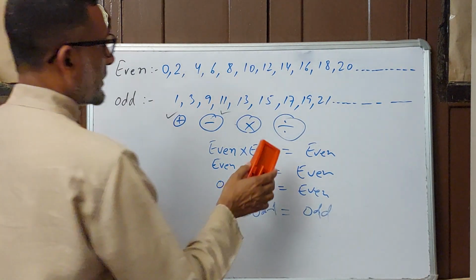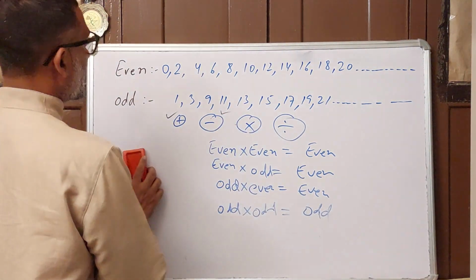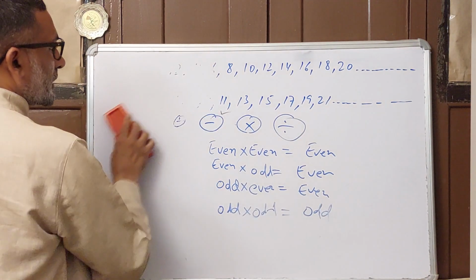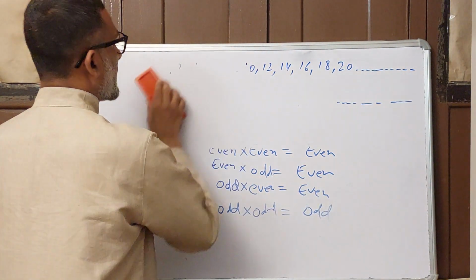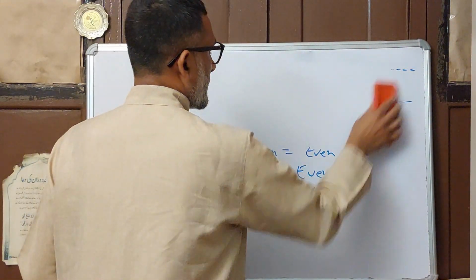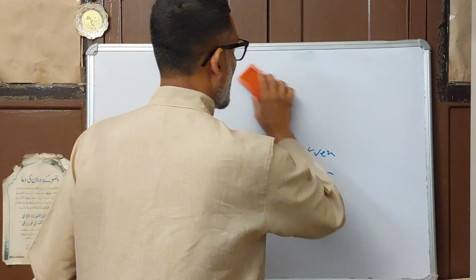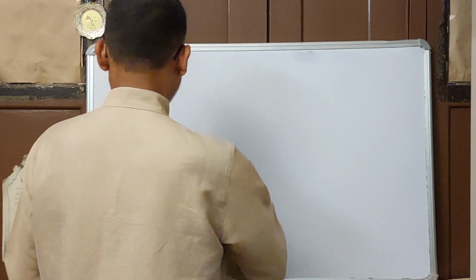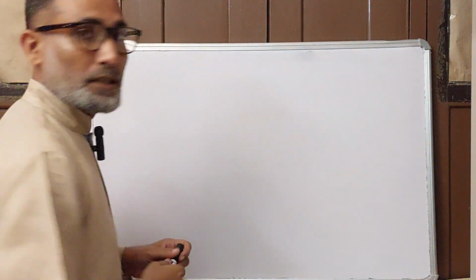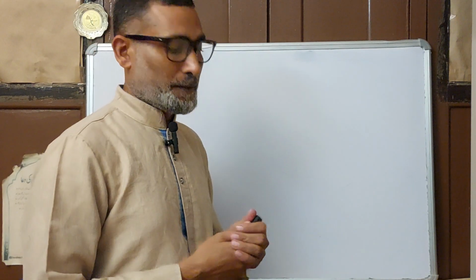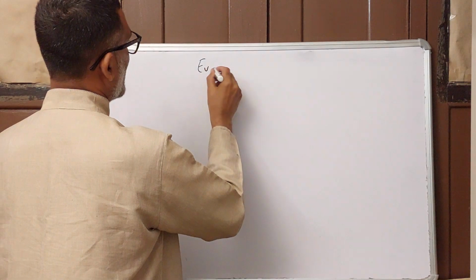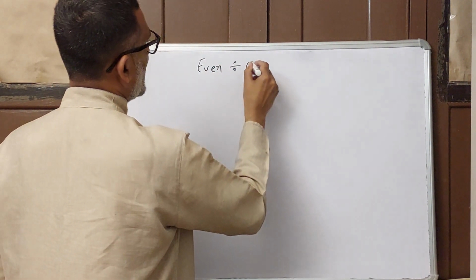So now for the division section. Now we see division. It is a bit typical, so we will erase this and see it in a relaxed and easy manner. We take it, understand it by taking examples deeply: what will happen when an even number is divided by an even number, or an even number is divided by an odd number, in the division section. As an example, an even number divided by an even number.